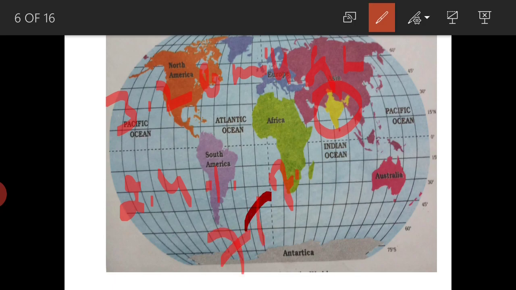India is the seventh largest country. So which one is the first? Russia is the first. Second is Canada. Third one is USA. Fourth is China. Fifth is Brazil. Sixth is Australia. And seventh is India.